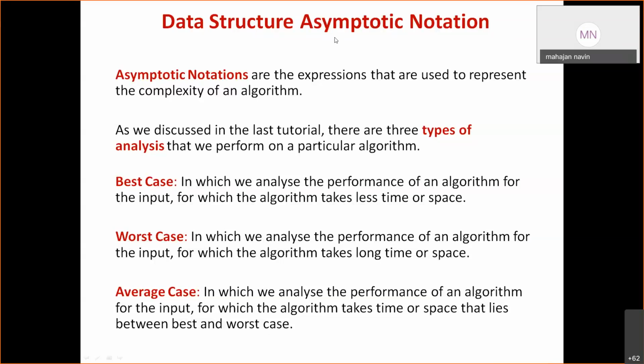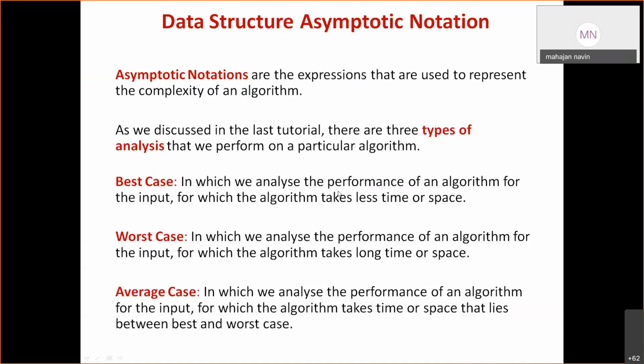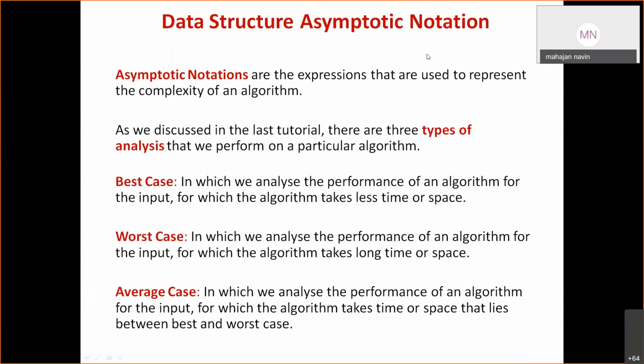So what is needed here? We need time and space complexity. A good program will have good readability, less execution time, and it takes less space. So in computer terms, we calculate time in terms of time complexity and space in terms of space complexity. So for data structures, we use notations; we call it asymptotic notation.